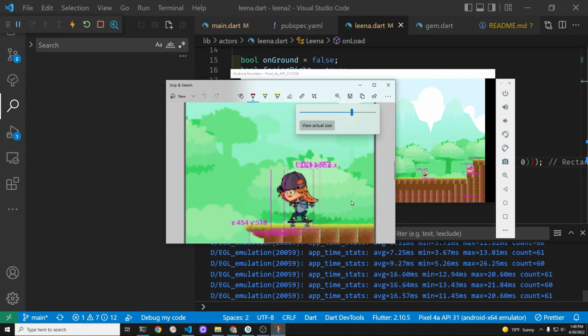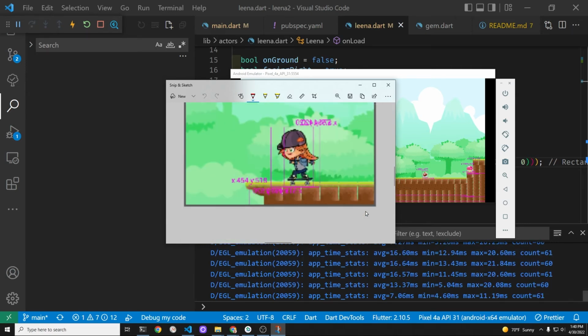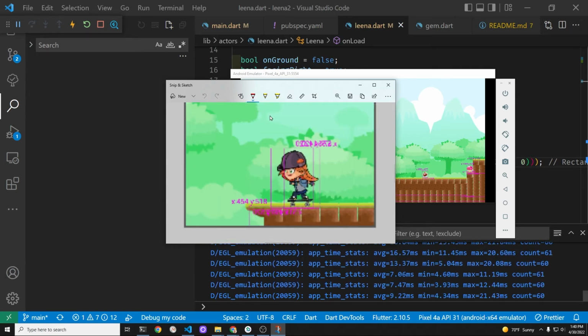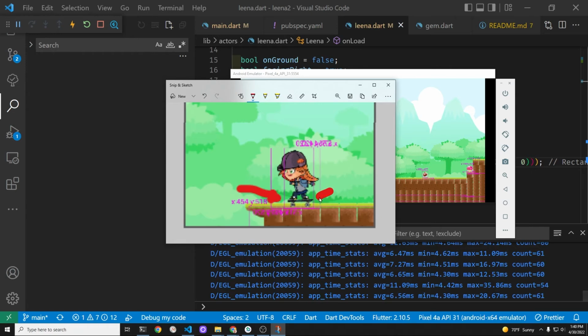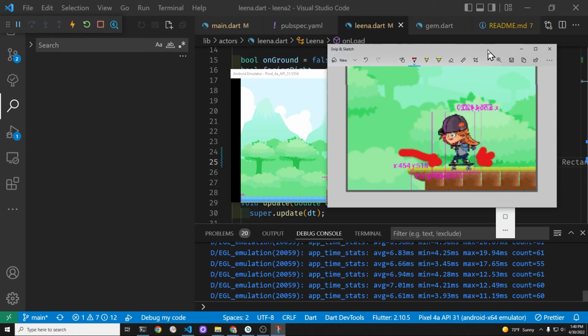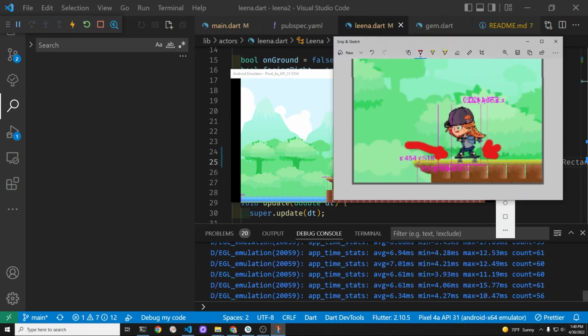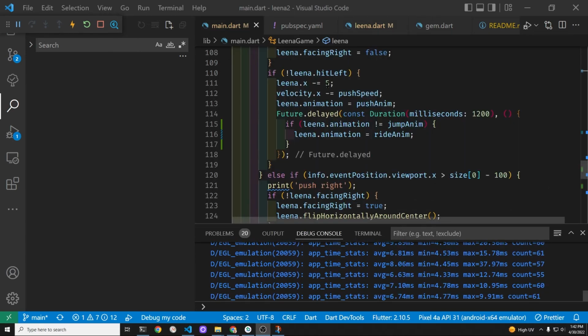So it's a little difficult to see in the video. It looks like it's a pretty good approximation, at least of the width of the skateboard. If we had a more complex shape, we could have the hitbox tighter, but then we have to specify the points of the shape, and it makes it more complex.